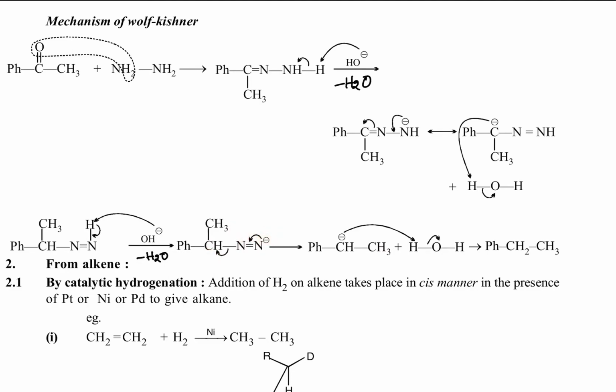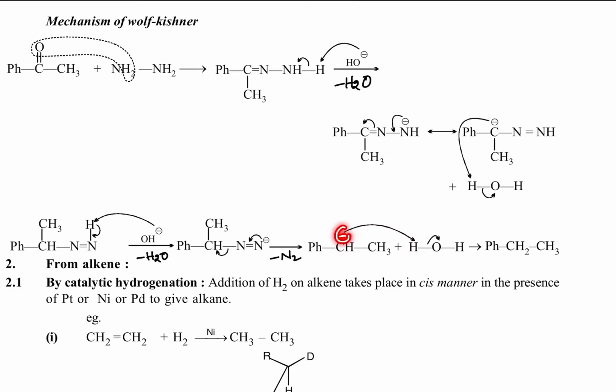Between those two, what is happening? One more new pi bond is forming. Already one sigma bond and one pi bond are there, and one more bond is forming. That means nitrogen gas is liberated.